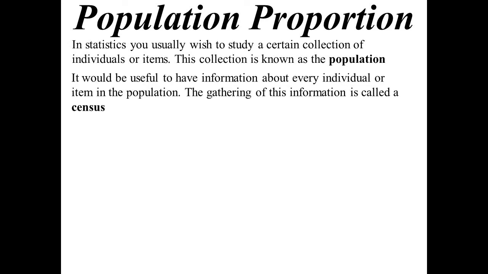This thing called a population proportion. When we're doing stats, ideally we'd love to gather every piece of data that is possible. When you've got every piece of data, that's the population. If we had every bit of information and gathered that, that's what you call a census.